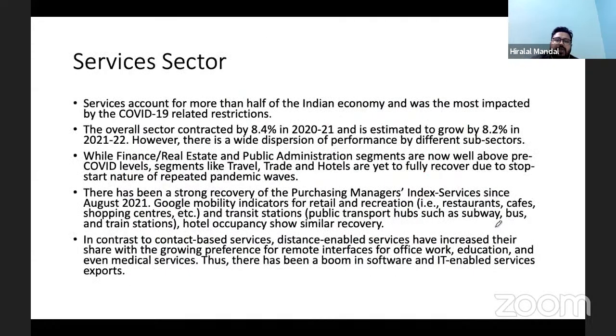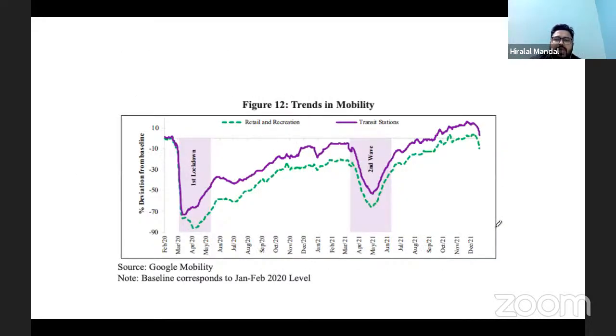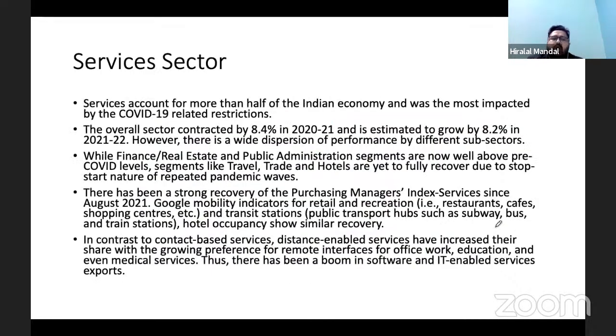Regarding the services sector, it has seen some problems. Look at the services sector performance. Not all the services sectors have equally benefited. It contracted by 8.5% in 2021, and it is expected this year it will have a positive growth of 8.2%.